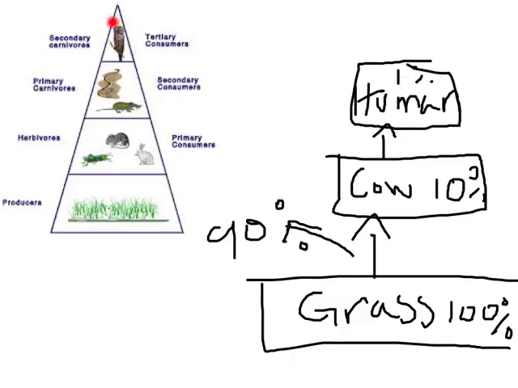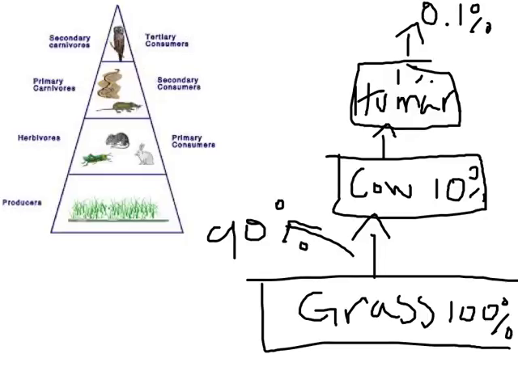And then if you had another level, say this human got eaten by a bear, the bear would get 0.1%. So poor unfortunate human got eaten, but that bear doesn't get very much energy. The energy that transfers is 10% of the level before it. 90% of the energy is lost. And so you get this pyramid structure of energy.